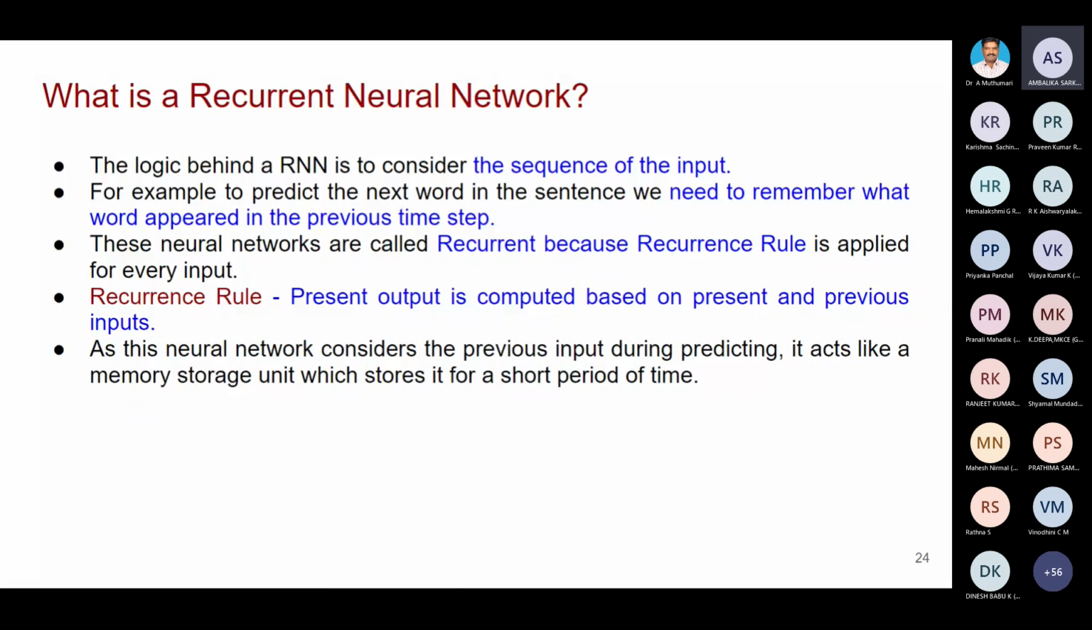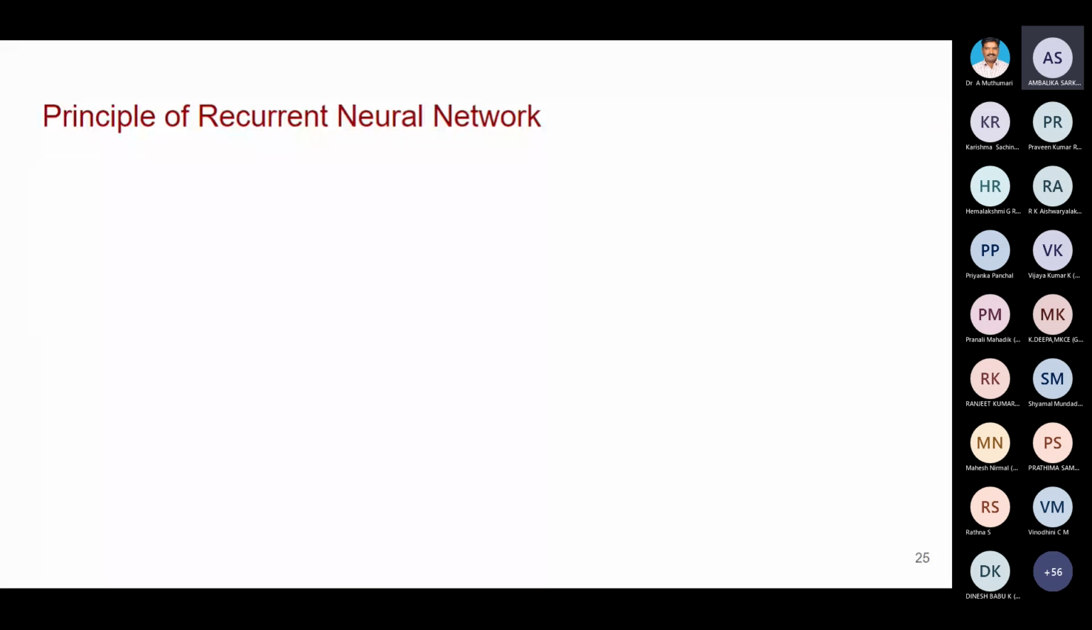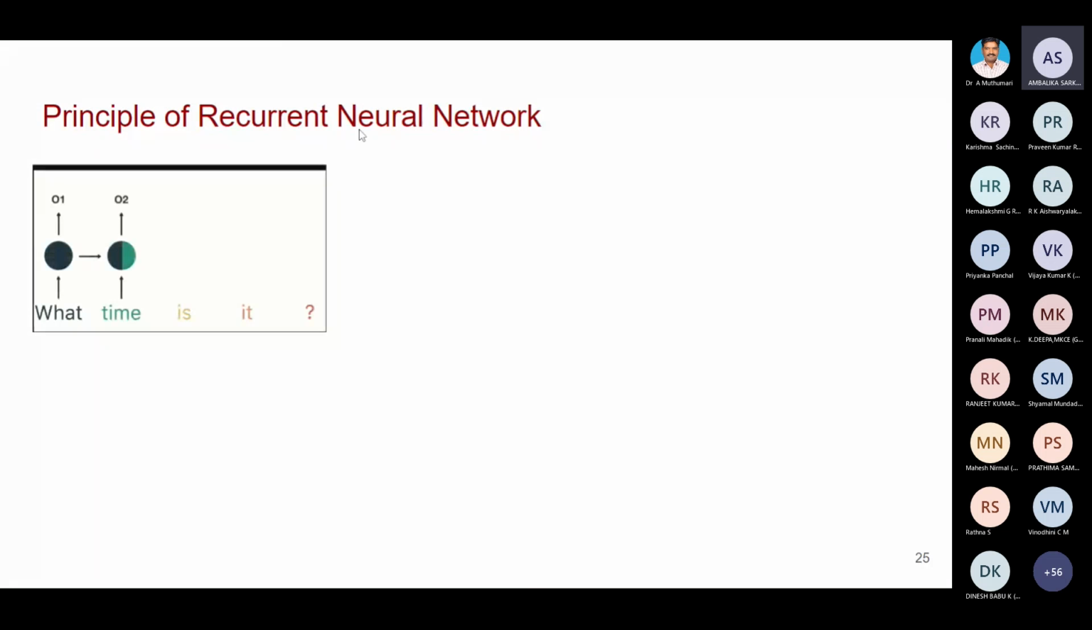Now we are going to see the principle of recurrent neural network. I'll give you one sequential data: "what time is it?" This is the sequential data we have, right? So the first input is "what". At the first time step, we are applying "what", then it is giving some output. Then the next input is "time". So the decision on the second time step is taken not only on the current input. What is the current input? The green one is the current input. But the second output is predicted based on black as well as green.